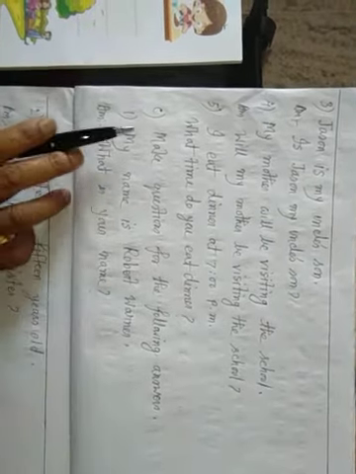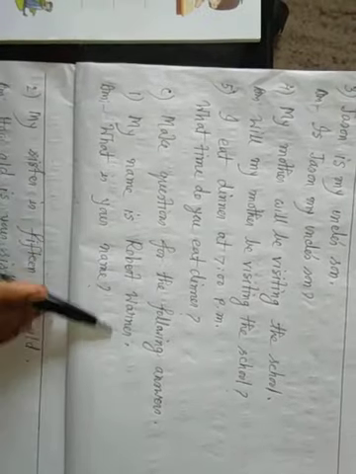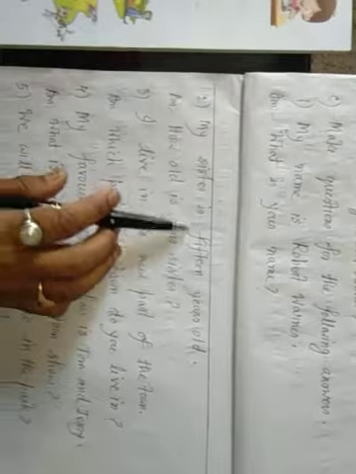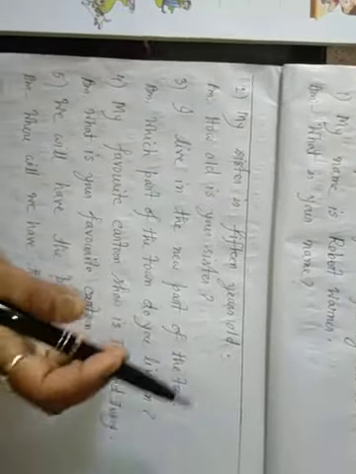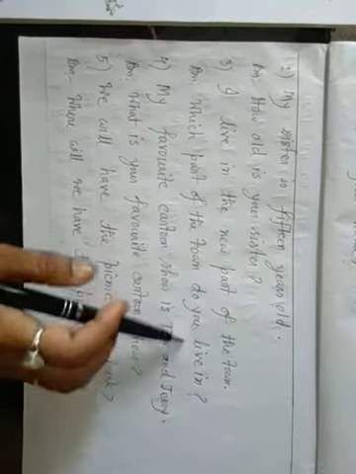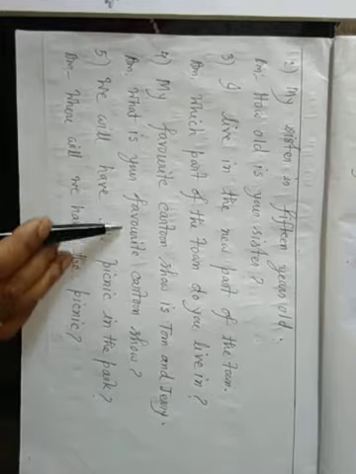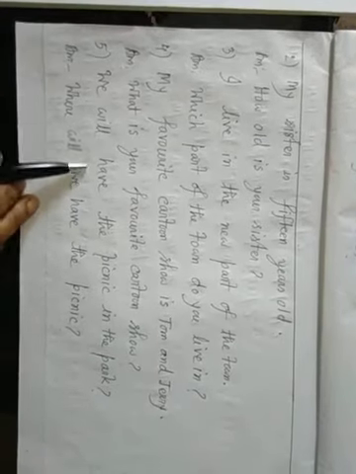B number complete. C. Make questions for the following answers. My name is Robert Warner. What is your name? My sister is 15 years old. How old is your sister? 3. I live in the new part of the town. Which part of the town do you live in? 4. My favorite cartoon show is Tom and Jerry. What is your favorite cartoon show? 5. We will have the picnic in the park. Where will we have the picnic?